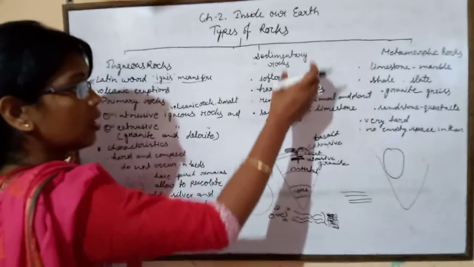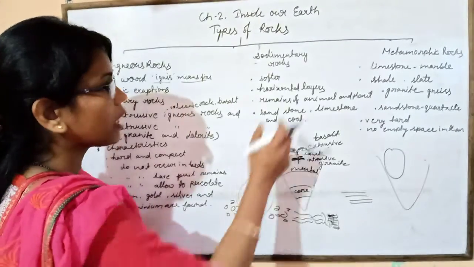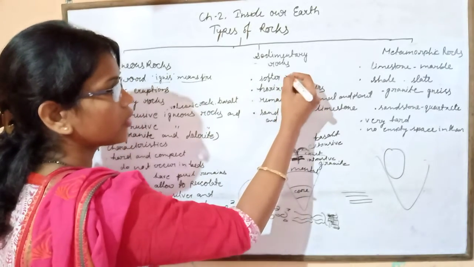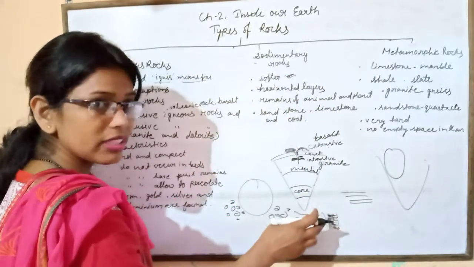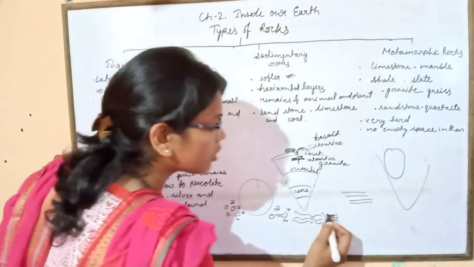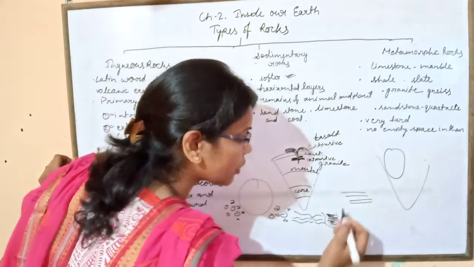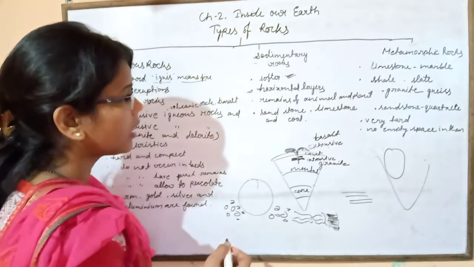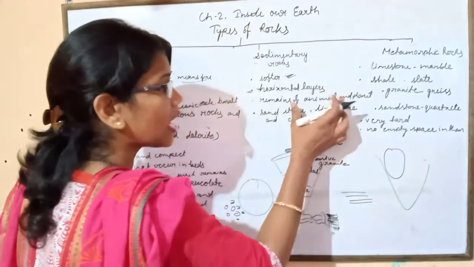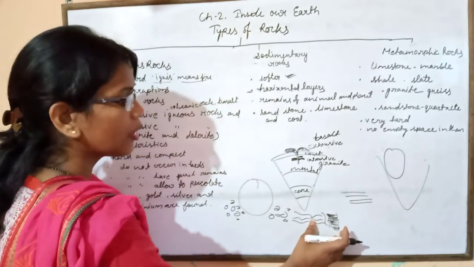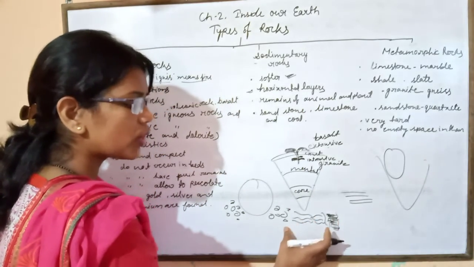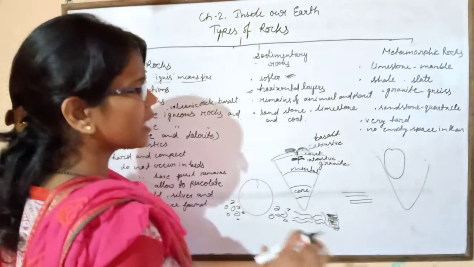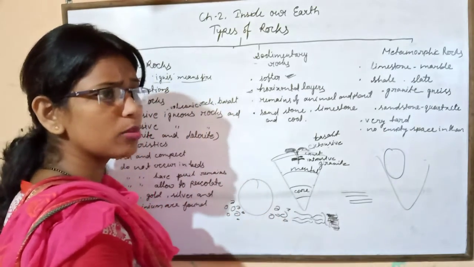And then come to the sedimentary rocks. Sedimentary rocks are softer. Okay, it is soft in nature, and it is found in horizontal layers. And remains of animals are found, okay, because it is transported by the water, and when it is transported, it also carries the remains of animals and plants.